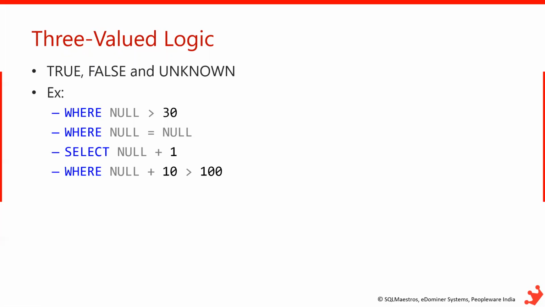So whenever null is involved, the output will be null most of the times. There are some logical inconsistencies that exist in SQL Server that we will discuss in a bit. But generally, whenever we are comparing null with any value, the output will be null.